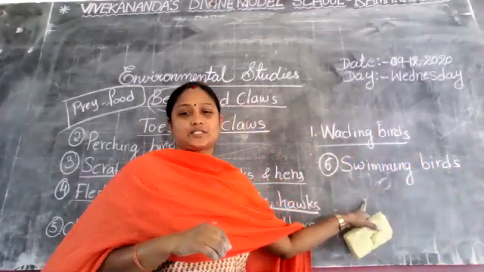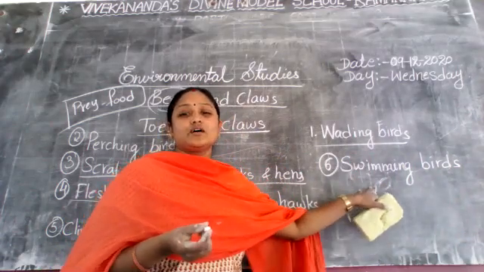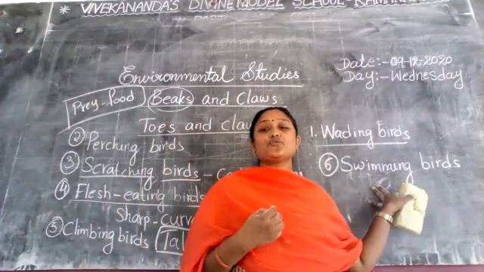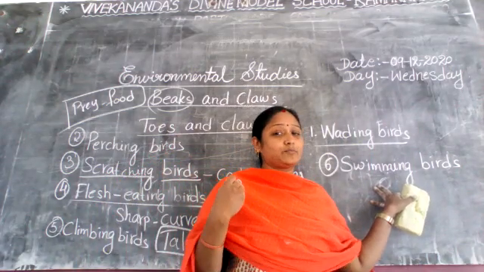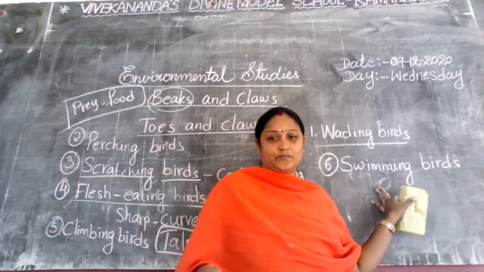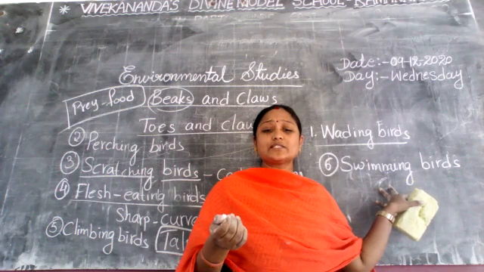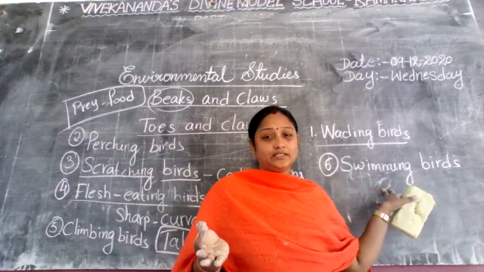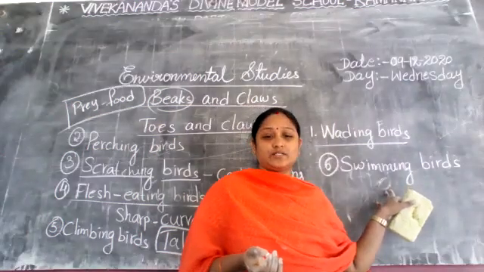You know very well, most of the birds have feathers, waterproof feathers. The birds which have waterproof feathers can swim. So what are the examples of swimming birds? Duck, swan, crane, pelican. All these birds are swimming birds.